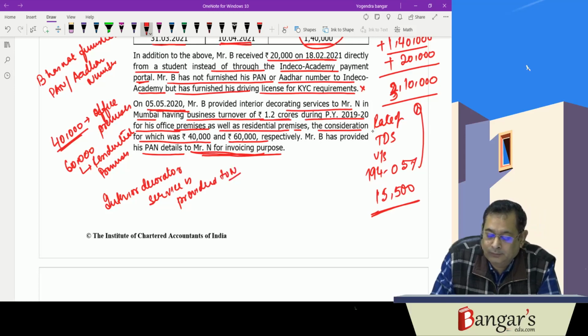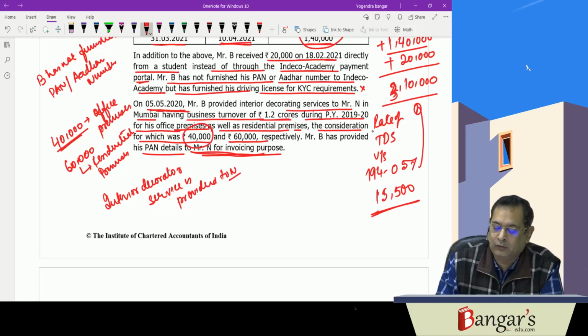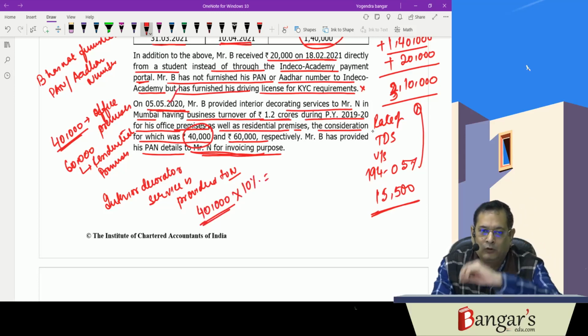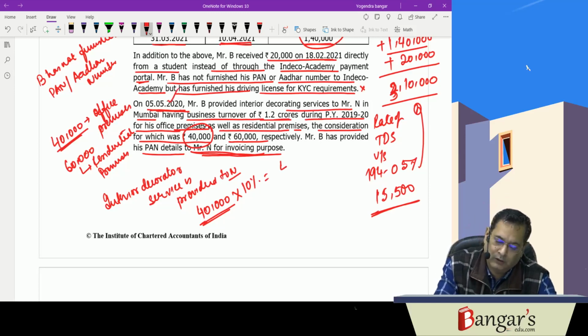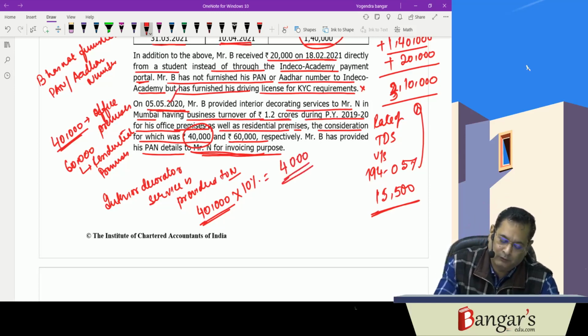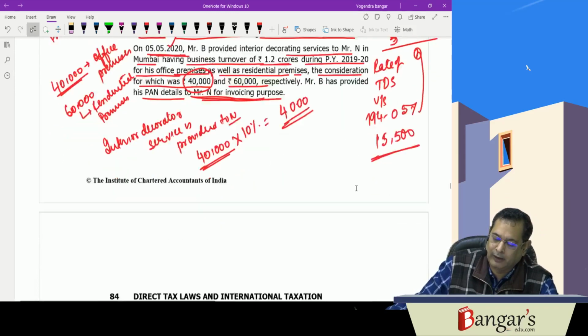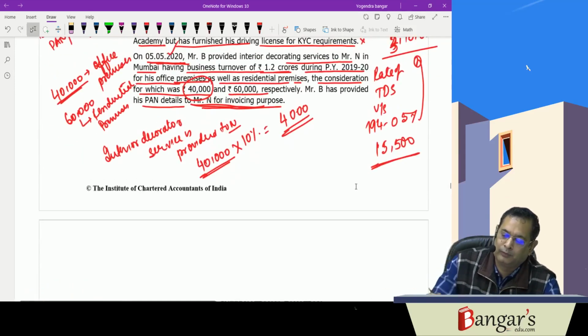and that is 40,000 rupees is for the business purposes. So on 40,000 rupees, tax will be required to be deducted at source at rate of 10% because the services have been provided prior to 14th of May 2020. So it will be 4,000 rupees will be the amount of tax which will be required to be deducted at source. On personal use,